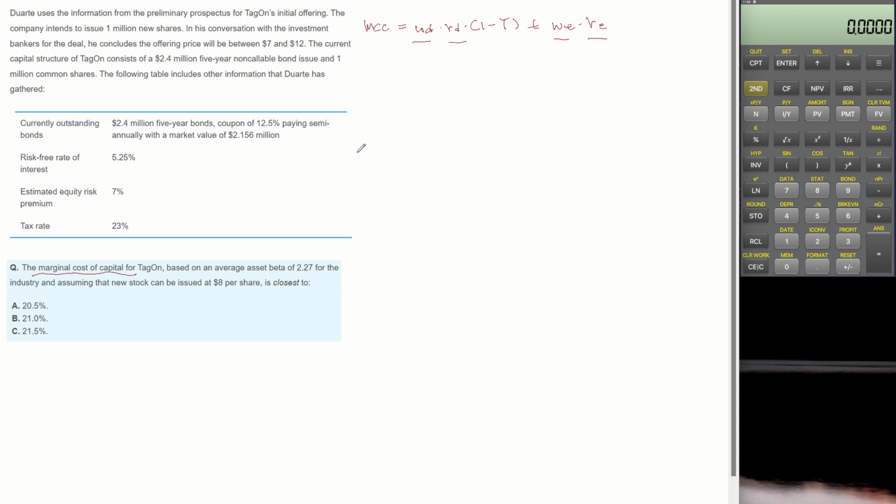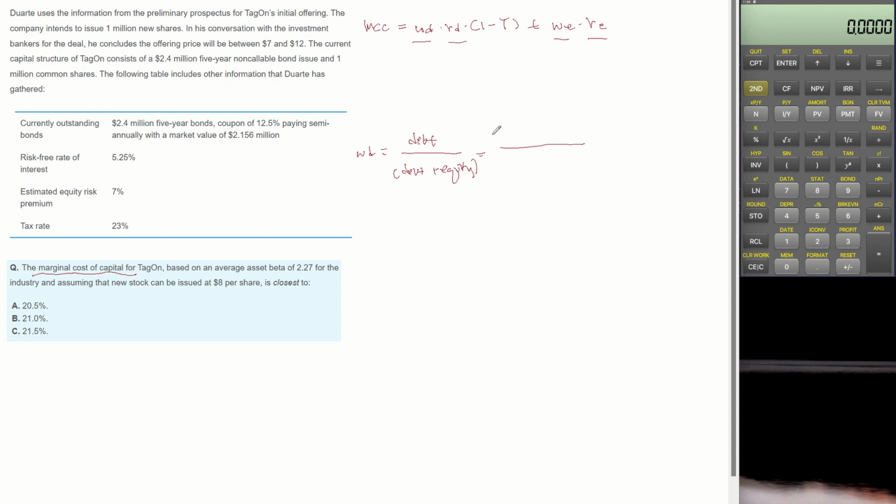Let's calculate the weight of debt first. Weight of debt is the market value of debt divided by the market value of total capital, which is composed of debt and equity.